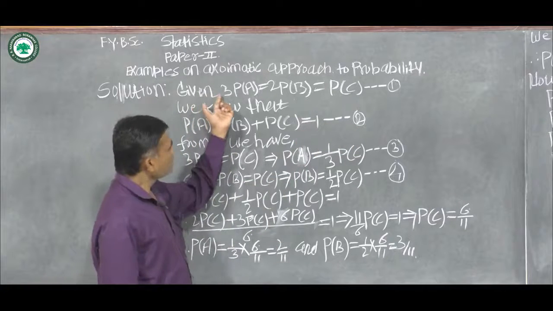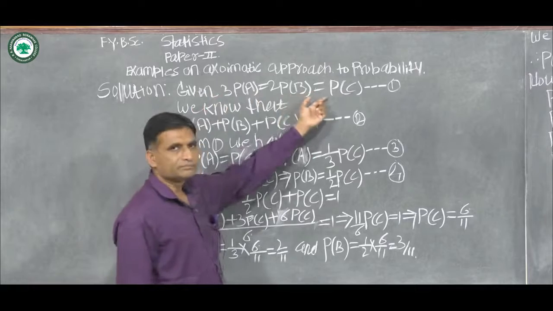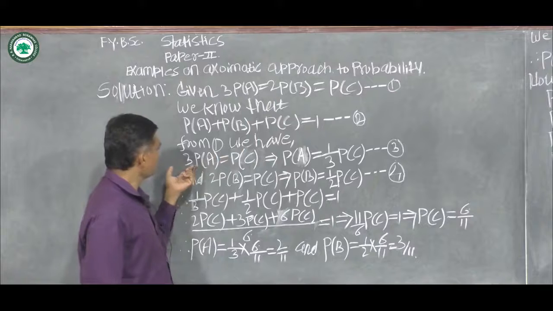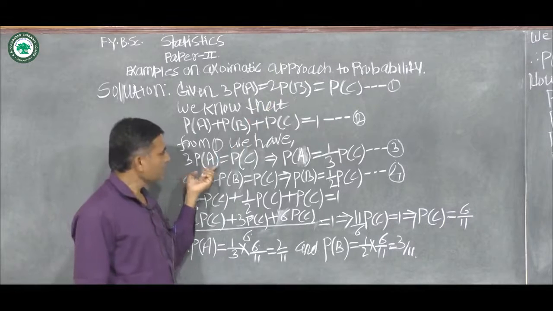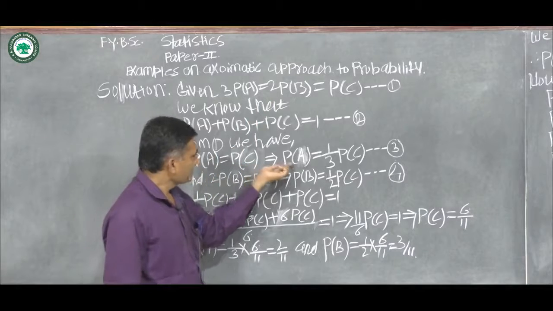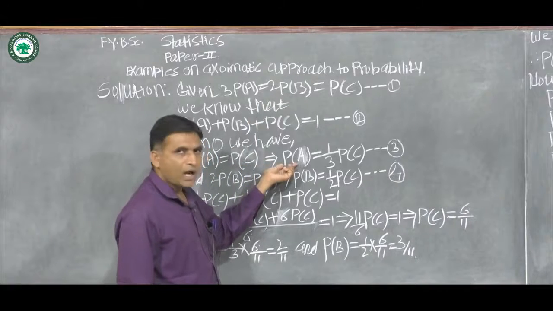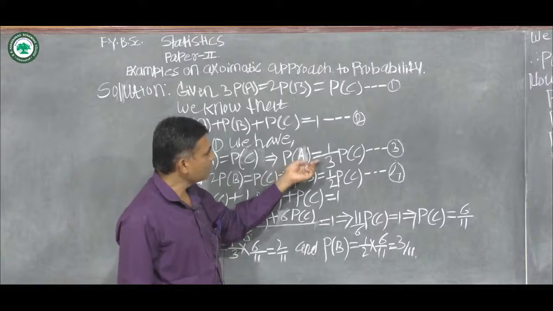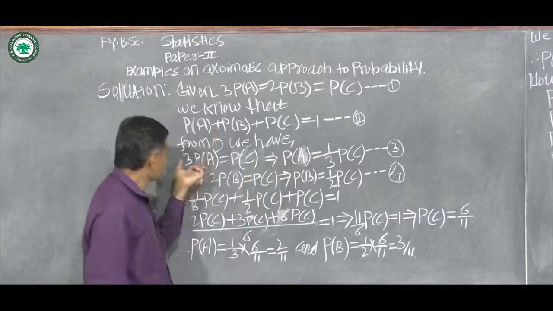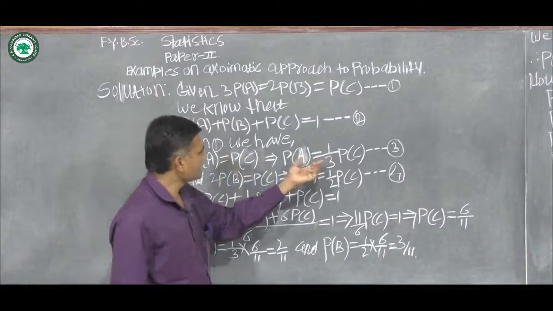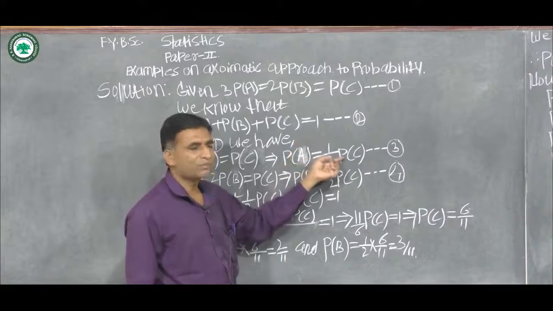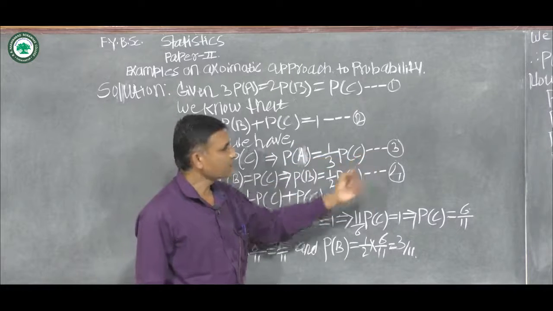Then from equation 1, or from the given condition, we have 3 into probability of A is equal to probability of C. From this we have probability of A is equal to 1 by 3 into probability of C. By transferring 3 to the right hand side, we get probability of A is equal to 1 by 3 into probability of C. Suppose this is equation number 3.